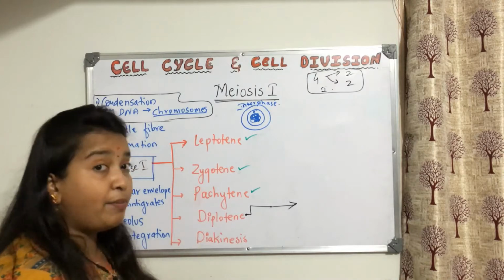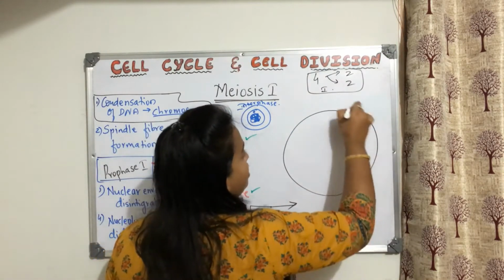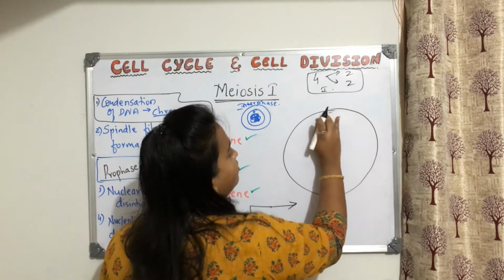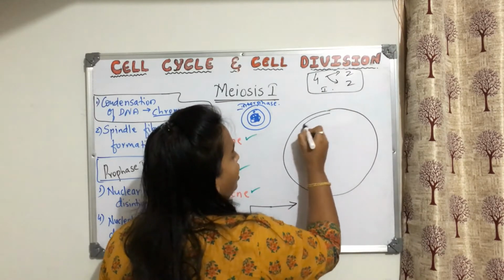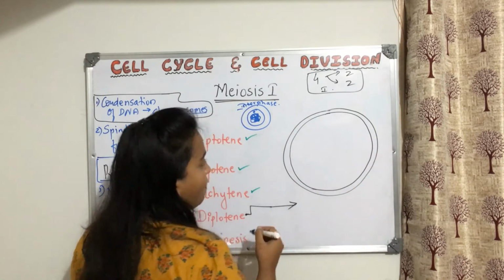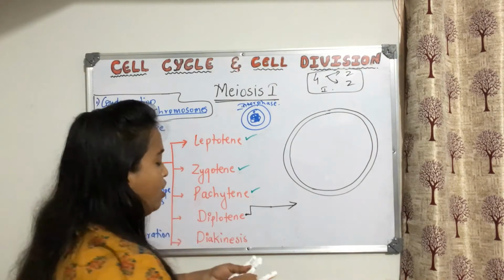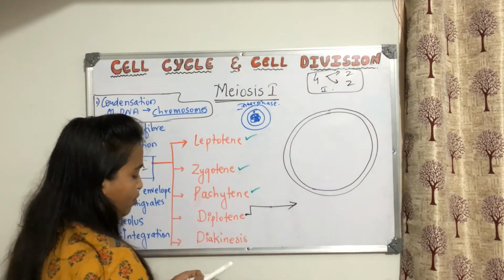So what happens in diplotene? Again the same cell, right? Still the nucleus is intact, even in diplotene. And what has happened? Chromosome condensation is still going on. So here you can see this type of chromosome.